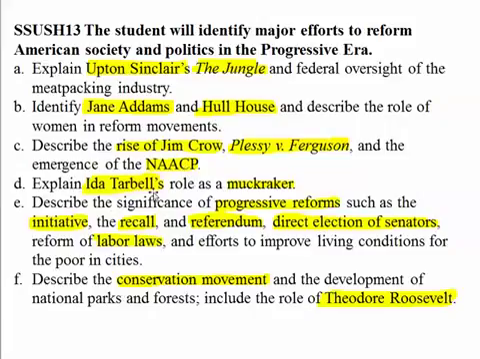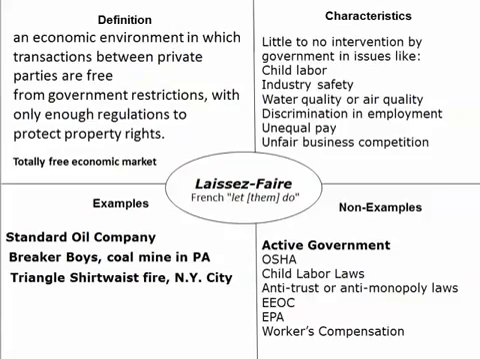And then Ida Tarbell, illuminating her role as a muckraker, and that of Upton Sinclair's The Jungle as well. And then the significance of progressive reform in politics, such as the initiative, referendum, recall, the 17th Amendment direct election of senators, and then child labor laws. And then we're going to describe the conservation movement that was begun and developed by Theodore Roosevelt. Alright, so let's look at what changes.